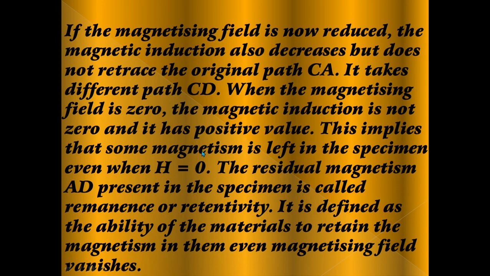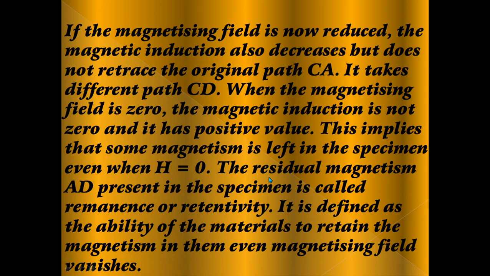After some time it will not behave like a magnet, because some magnetism is left in the specimen even when H is equal to 0.